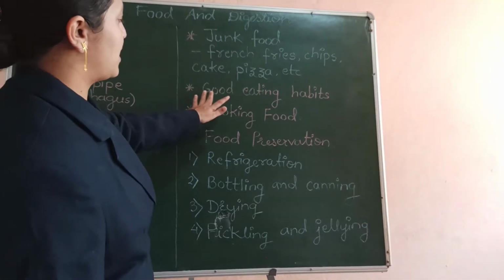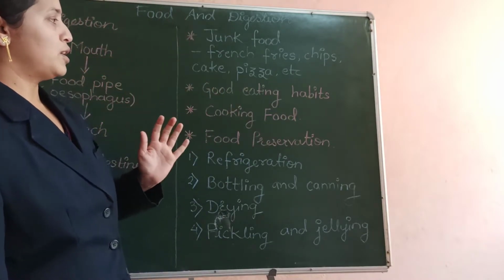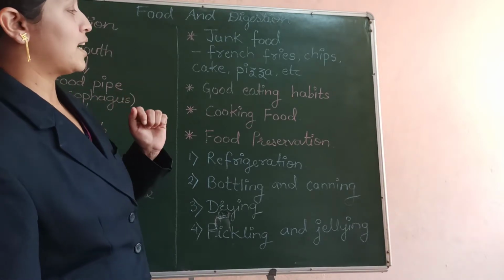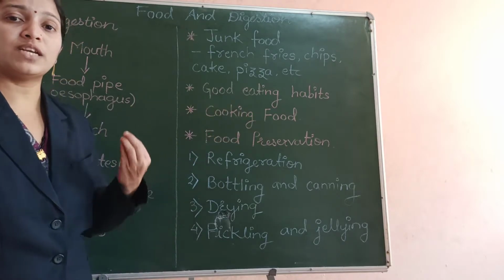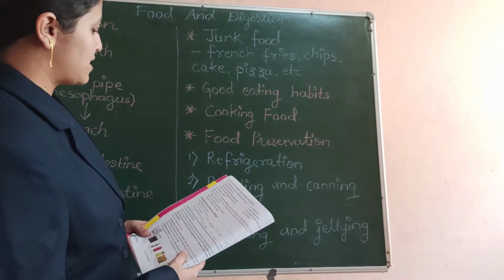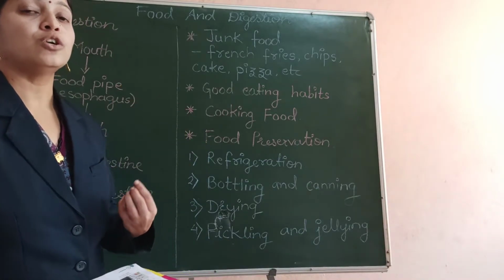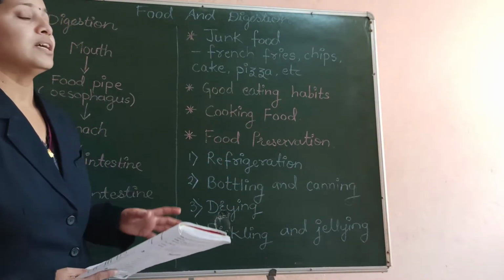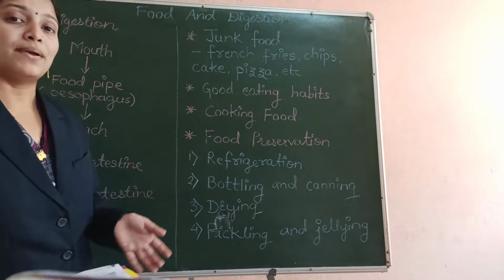The next point is good eating habits. So what habits should we follow so that we can have a healthy and strong body? There are some habits that we have to follow when we eat food. And what are those habits? Yes, when we are eating food, we should take care that wherever we sit to have our food, that place should be clean. The environment should be pleasant.